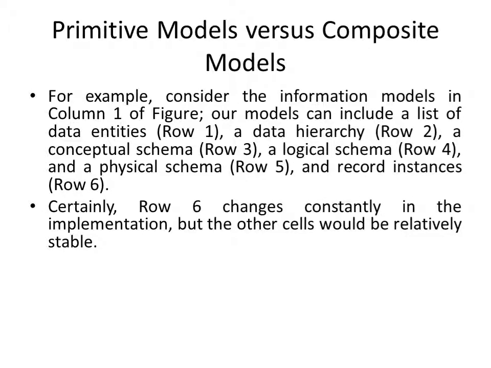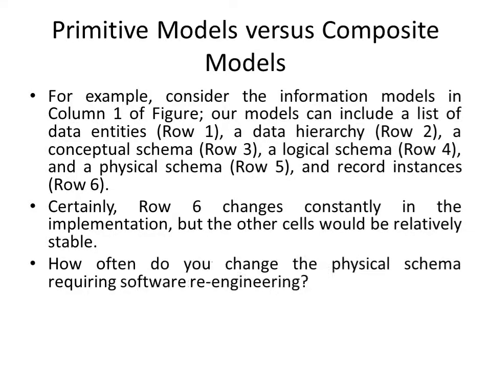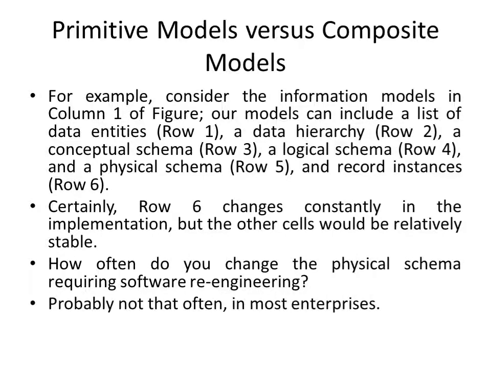Certainly, row 6 changes constantly in the implementation, but the other cells would be relatively stable. How often do we change the physical schema requiring software re-engineering? Probably not that often in most enterprises.